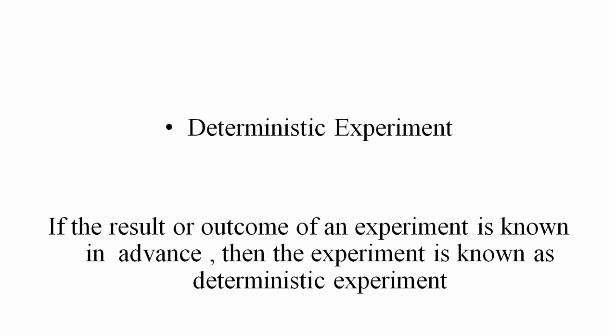What do you mean by deterministic experiment? If the result or outcome of an experiment is known in advance, then the experiment is known as deterministic experiment. Example, all experiments in physics and chemistry labs are deterministic. We know the result or outcome in advance.